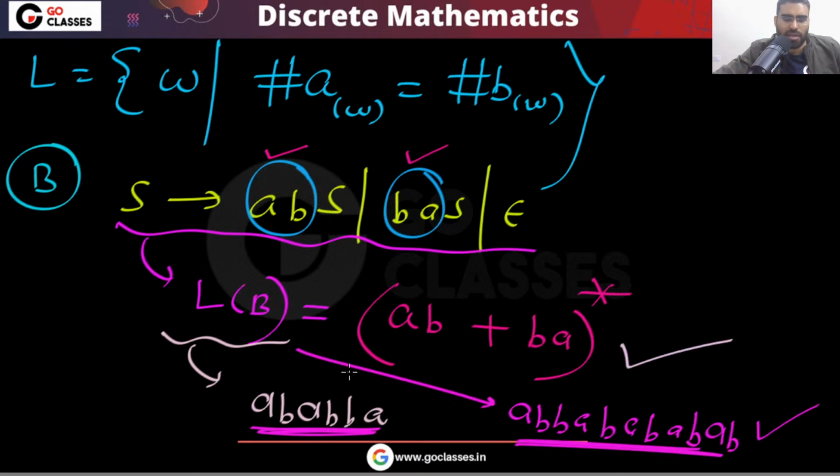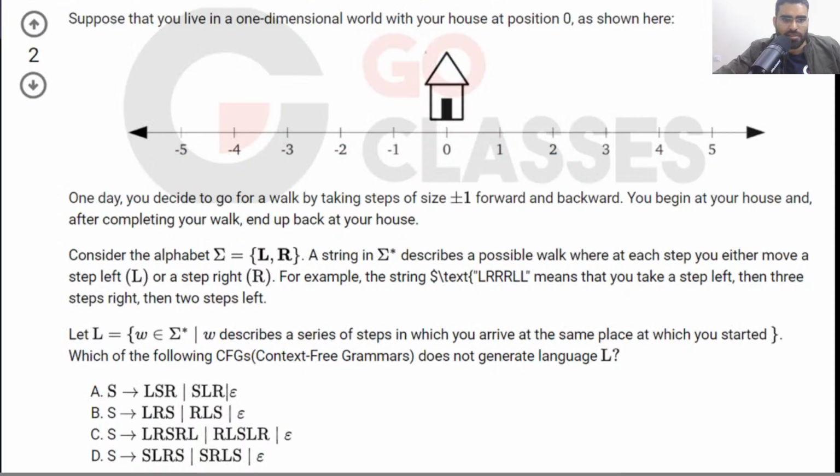Because AB will come together, then S can generate anything. BA will come together, then S can generate anything. So that's AB plus BA whole star. This is also not correct. The question is asking for what does not generate, and this also does not generate.